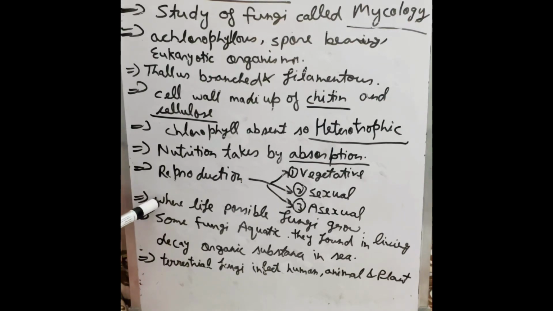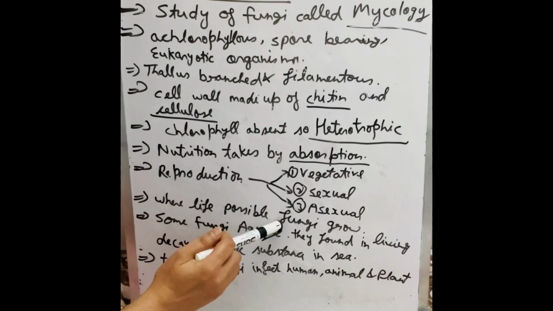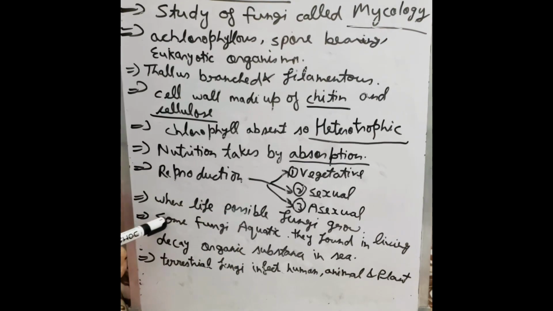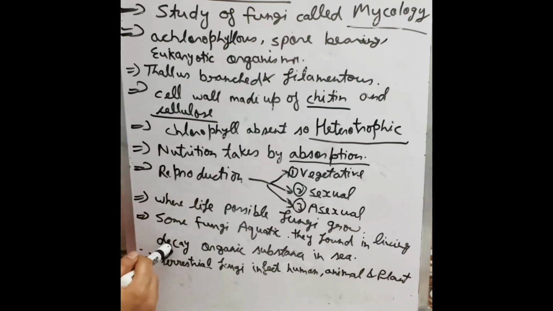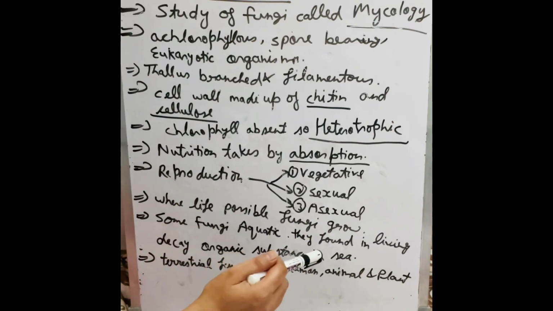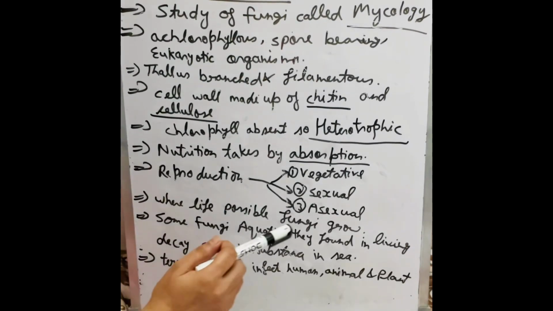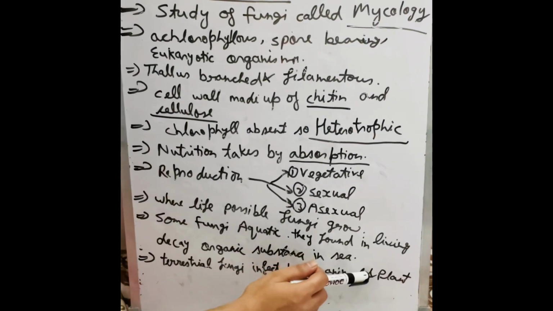The next point, fungi grow where life is possible. The next point, some fungi are aquatic. They are found in living decaying organic substances which are present in the sea. The next point, terrestrial fungi infect humans, animals as well as plants.